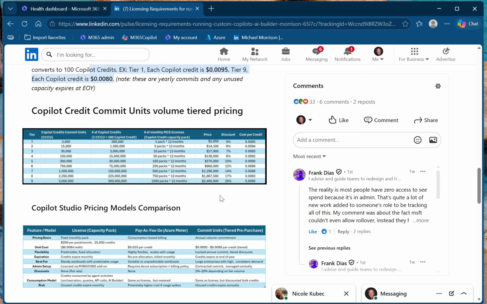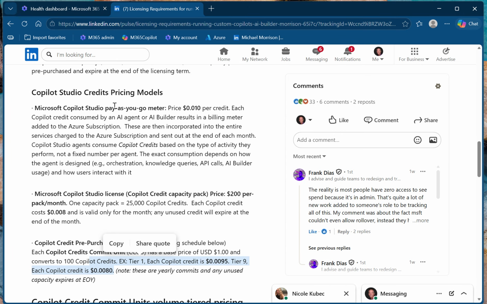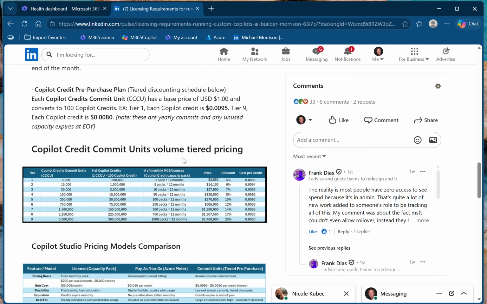And so before, for 100% sure, you need to look at the admin portal, and then you need to set up a pay-as-you-go for the Copilot Studio. And that will then allow you to start billing before you make the decision on what type of licensing you're going to commit to on a monthly or yearly basis. And so it all starts in the M365 dashboard.